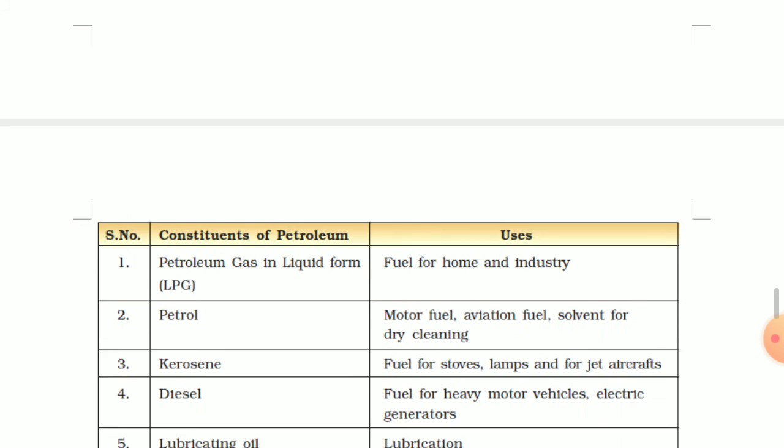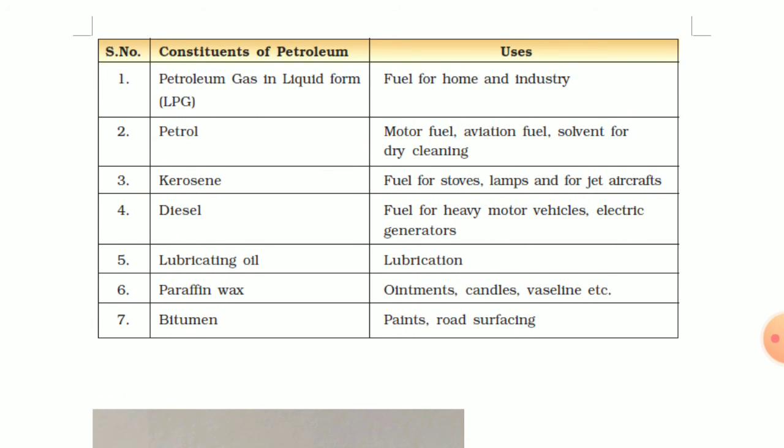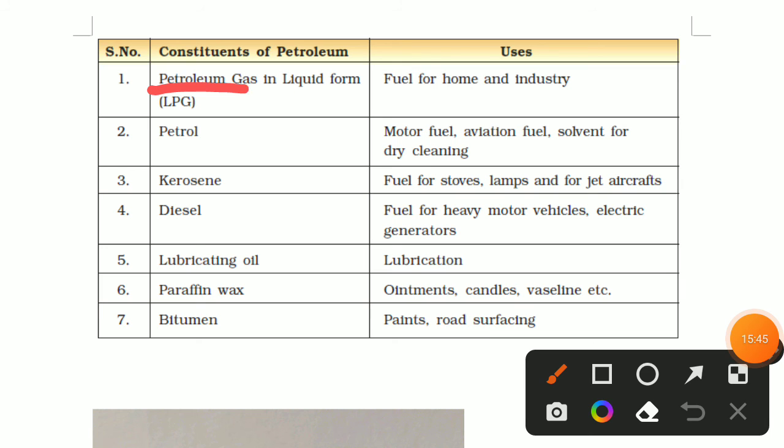Petroleum gas, LPG. LPG is used as fuel for home, which means cooking, and industry. Petrol. Petrol is used for motor fuel. Aviation fuel. Aviation fuel means for aeroplanes, helicopters. Then solvent for dry cleaning. Then kerosene. Kerosene is used as fuel for stoves, lamps, and jet aircrafts. Diesel, fuel for heavy motor vehicles, electric generators, etc. Lubricating oils. Lubricating oil means which reduces friction.